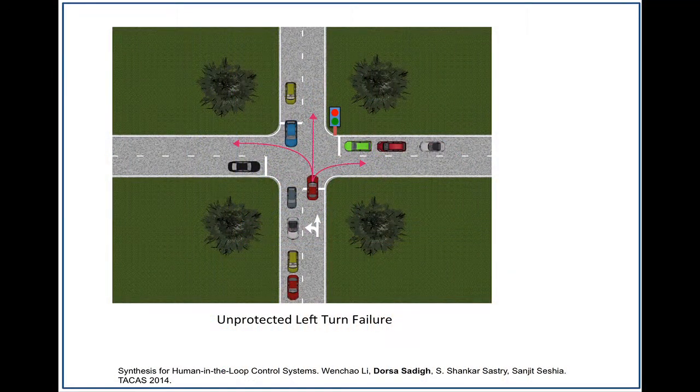All right, so let's look at a concrete example. Let's look at driving, and let's say that you want to make an unprotected left turn. The red car is ours. We go in the middle of the intersection on a green light, and we want to do an unprotected left turn. So how do we do it? We just wait there until all the cars leave. And then after that, if it is safe, we make the left turn.